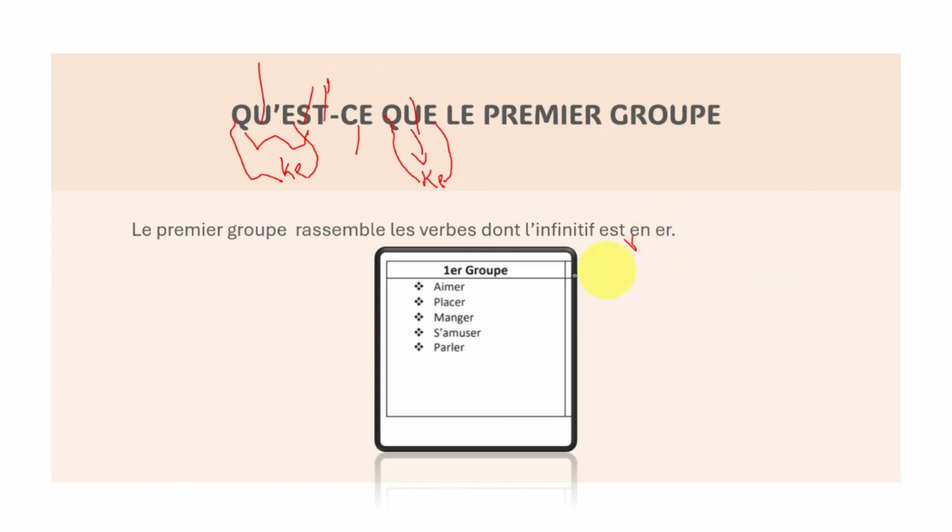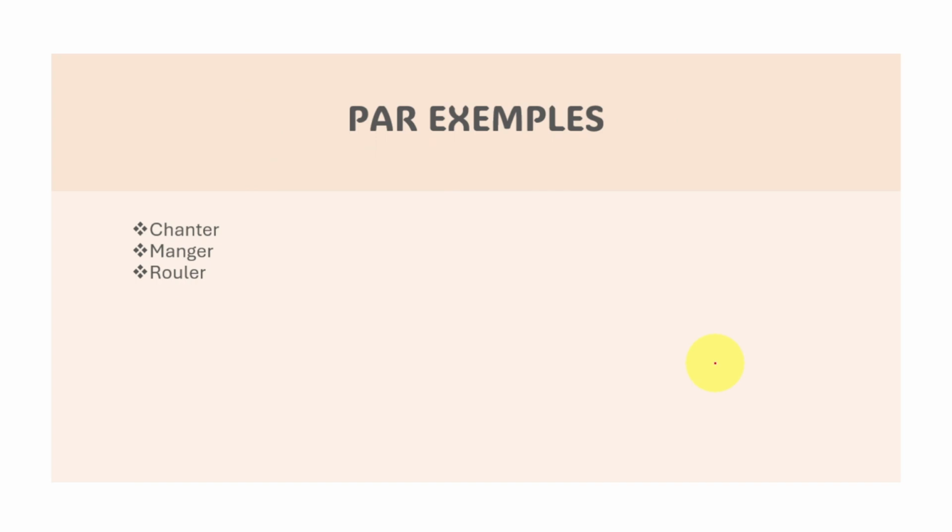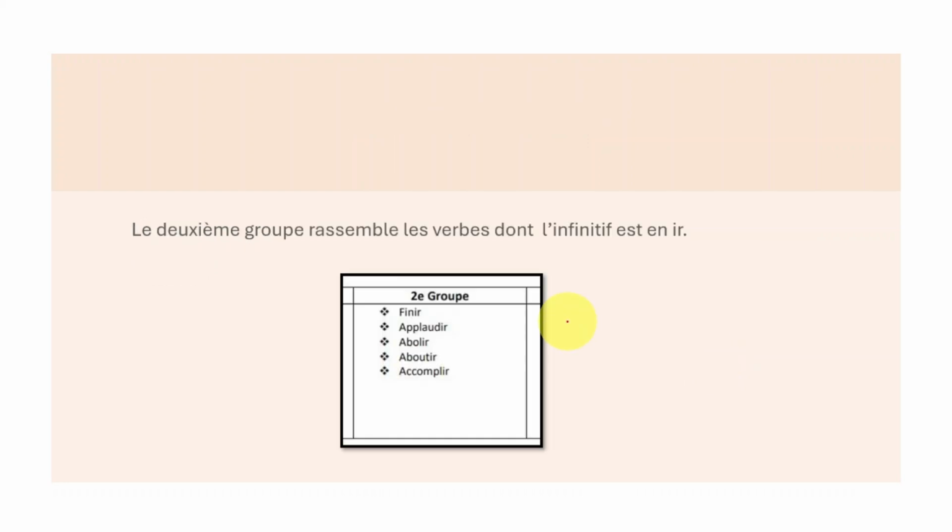So we can link it. For example, aimer, placer, manger, abuser, parler. So these ones are the verbs of the premier groupe. So, par exemple, chanter, manger, rouler. And then we have